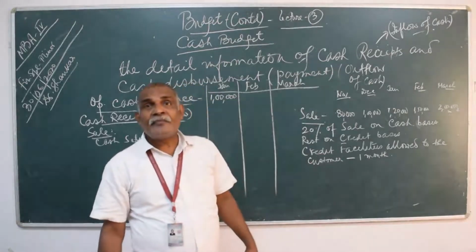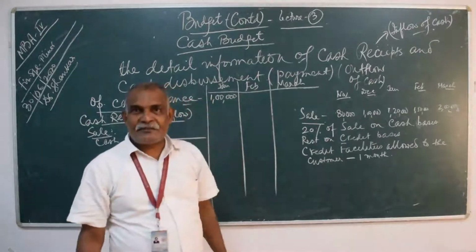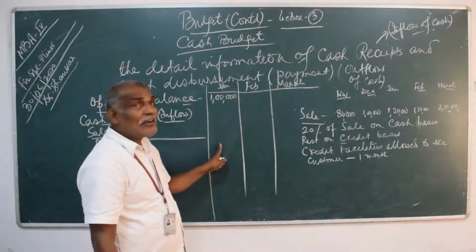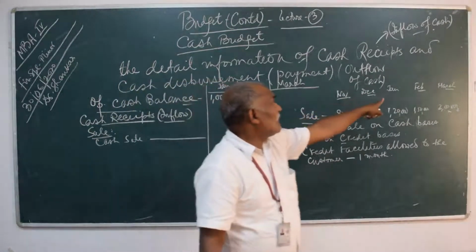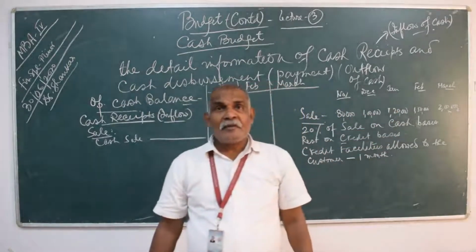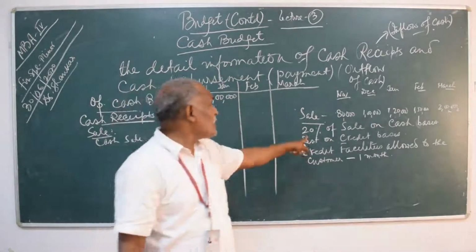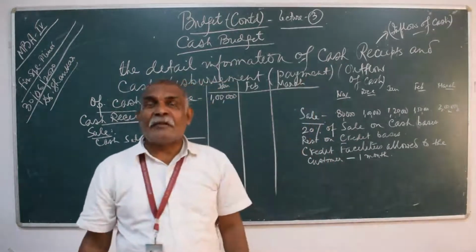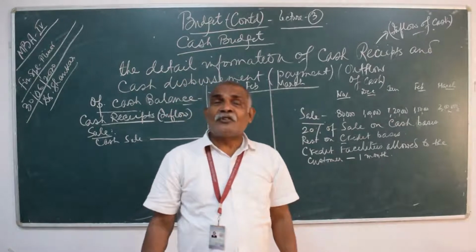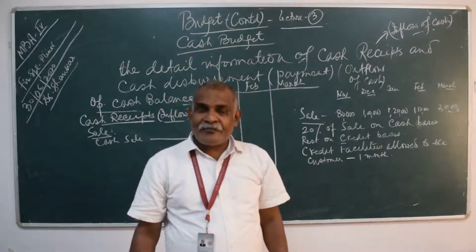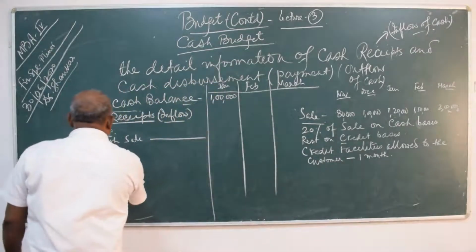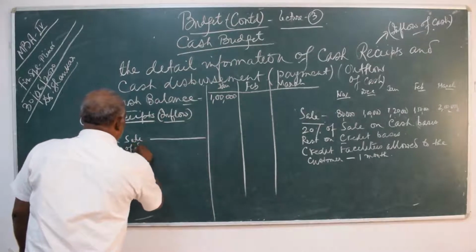Now, these are the information which you need to collect. Why? Because you want to prepare cash budget. So after this cash sales, how much cash you want to sell in January? You see the month of January. In January, the sale amount is 120. But how much cash? Cash sale is 20%. So 20% of 120 is how much? 24,000. 10% of 1,20,000 how much? 12,000. So 20%, 24,000.